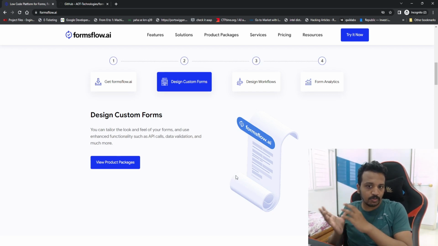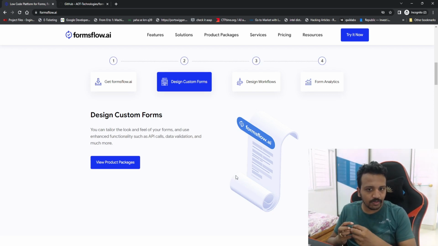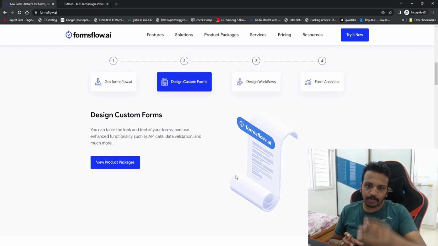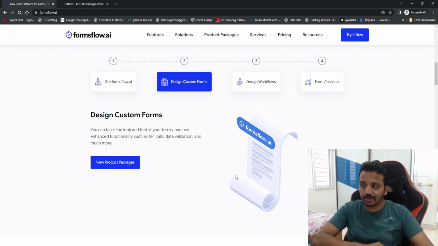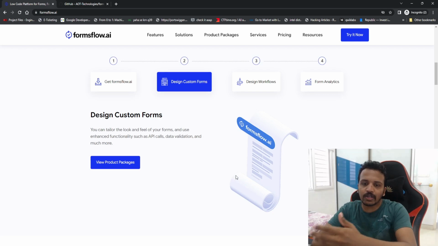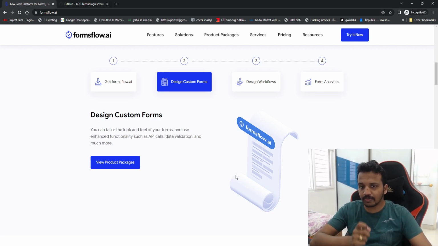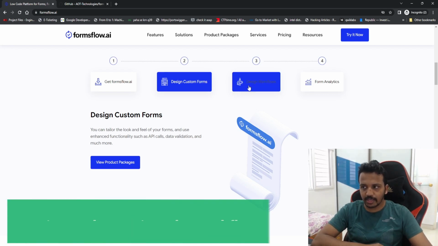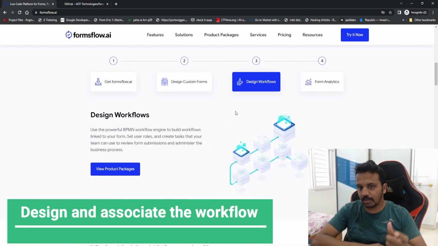Now we have seen in our previous Camunda tutorials how we were creating the workflows, and we were using the standard BPMN 2.0, keeping it on the Camunda workflow. So how we can upload, how does our platform know about the workflows, all that we are going to see in a minute. And then design workflows. So yeah, we are going to have a dedicated video, again based on the use case that you are suggesting or the use case that I'll come up with.